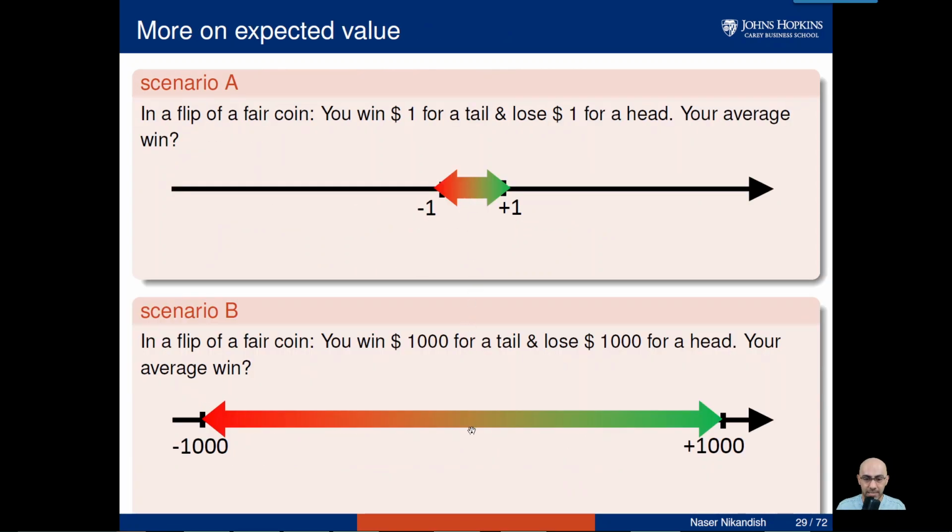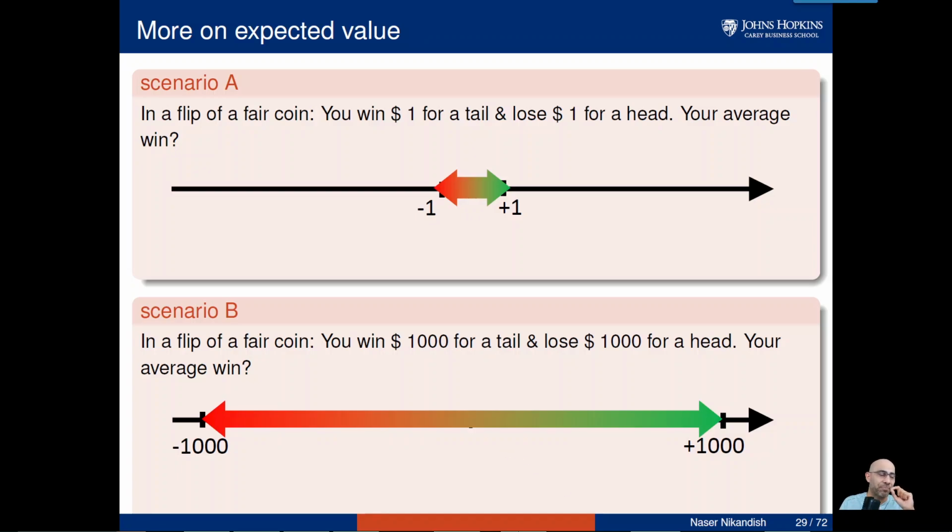So in both of these cases, you see that the average is zero. But how far am I from average? Well, I go 1 unit this side, 1 unit that side. How about here? Well, from average, I can go all the way to 1,000 units to the right, 1,000 units to the left. So I need to find a way to capture distance between different values and the average. In other words, the values of x minus mu, and that's exactly what's captured by variance.